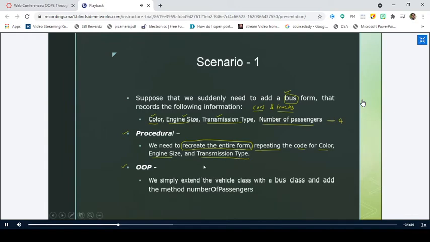Whatever new entity you want, whatever new form you want to add, you have to start writing the code from scratch, right? So when we want to add a new form, the bus form, by making use of object-oriented programming, what we will do is use a concept called inheritance.